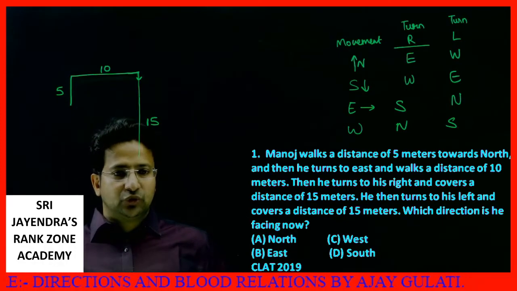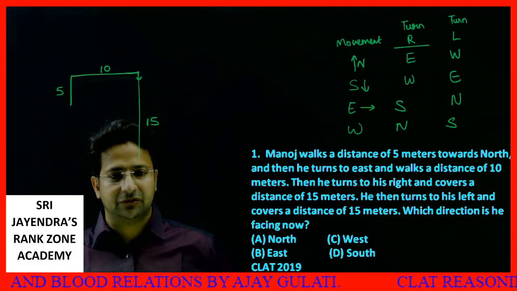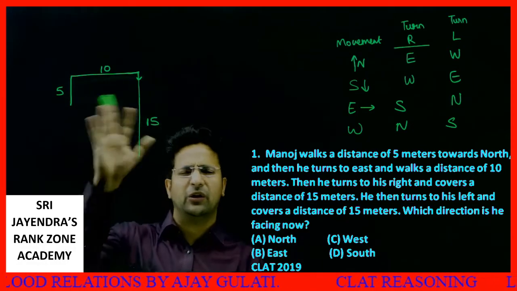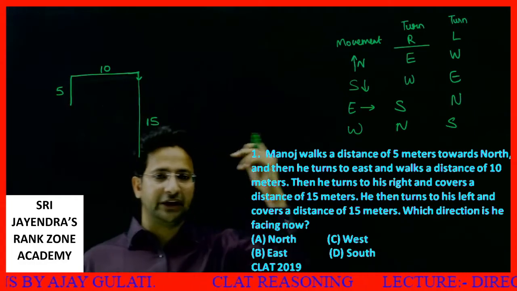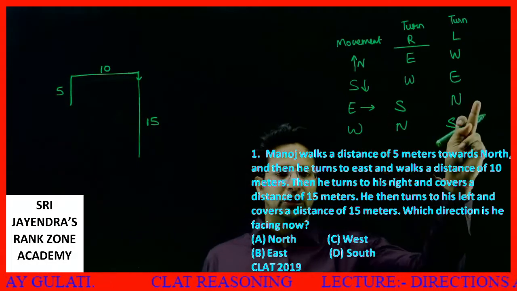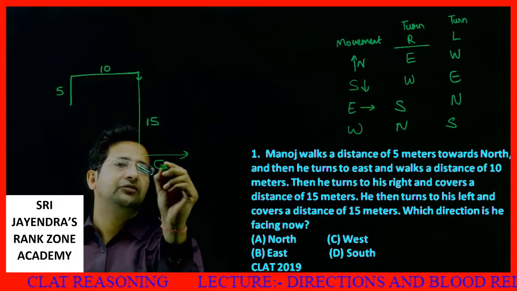He then turns to his left and covers a distance of 15 meters. Which direction is he facing now? See, we don't need all this stuff. He's moving south now, and after south he turns left. South to left, he is facing east. He is moving in the east direction.